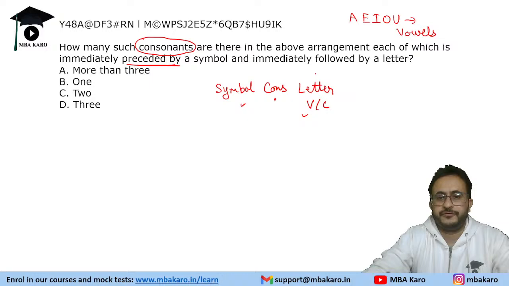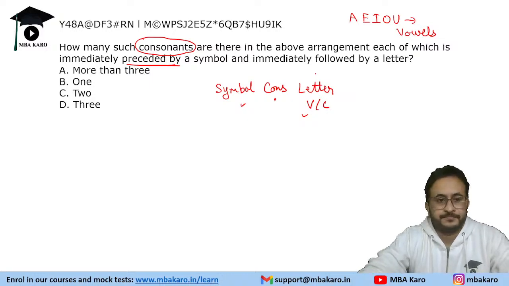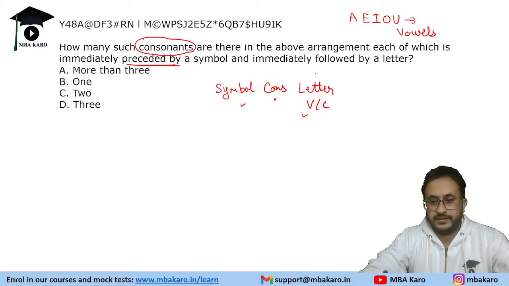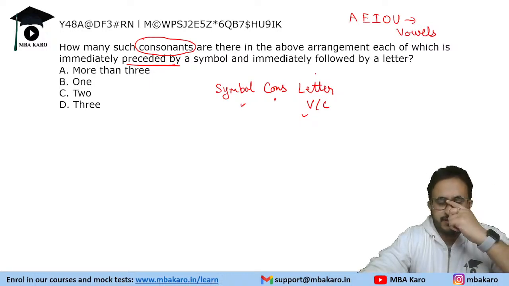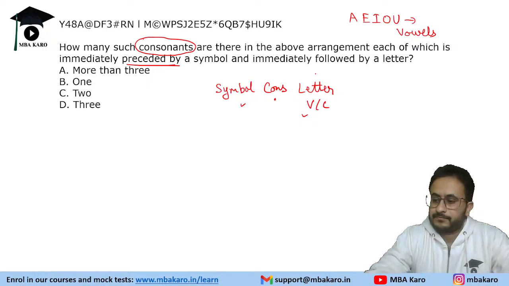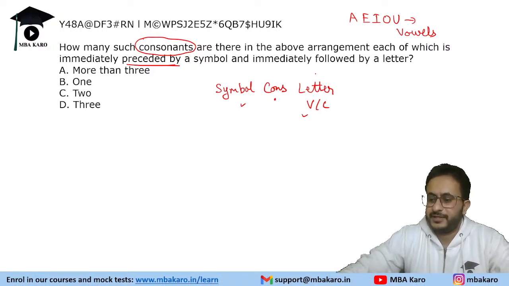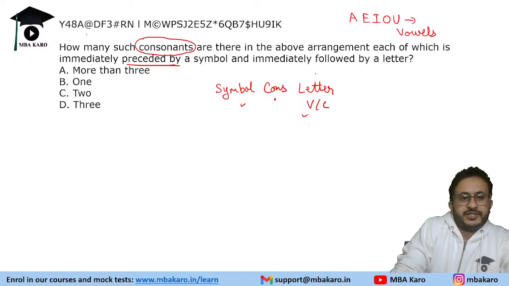So count how many of them are there, and tell which are the ones. Okay, so if there are more than three, which all consonants are there? Now this is an easy question type, क्योंकि इसमें गलत होने के chances बहुत कम रहते हैं, but it just requires focus. So let's see which are those consonants.